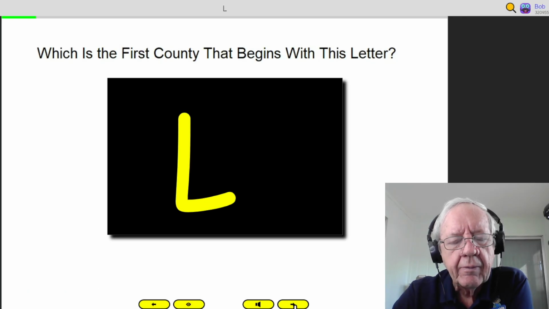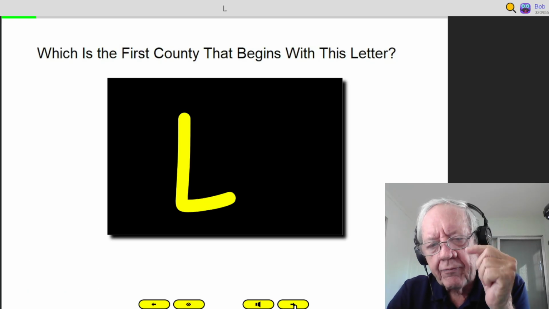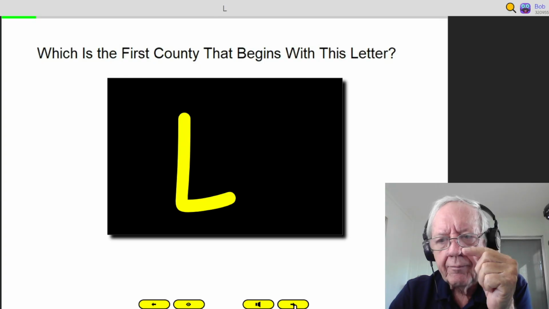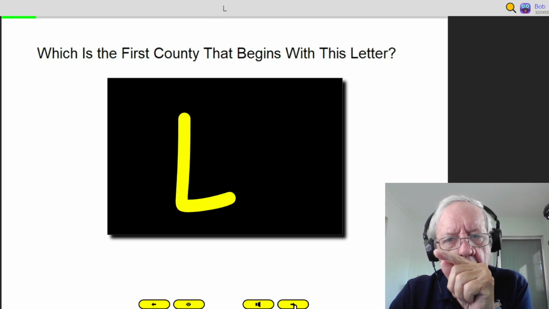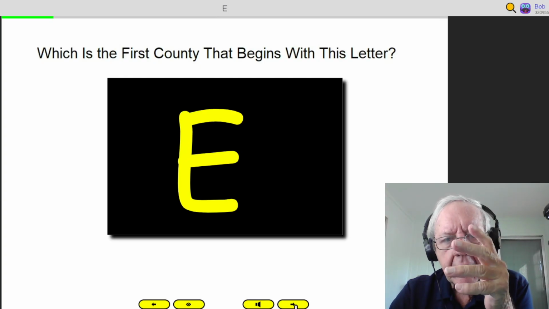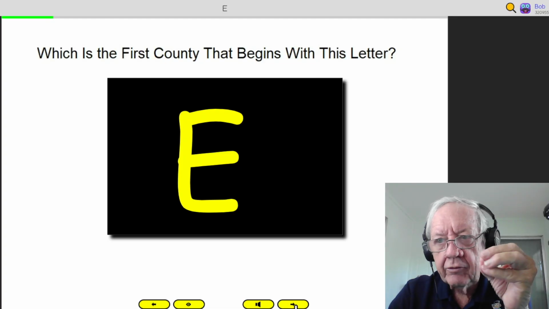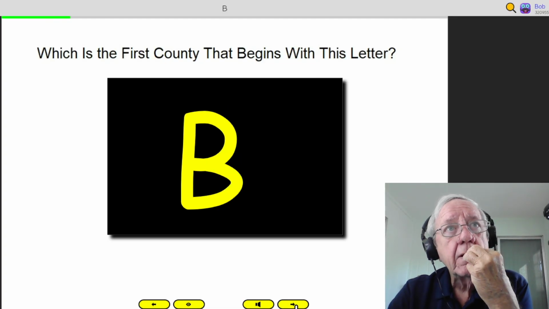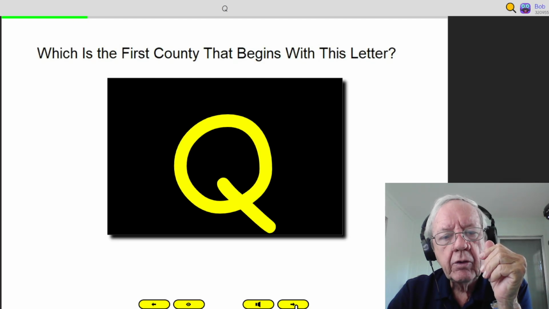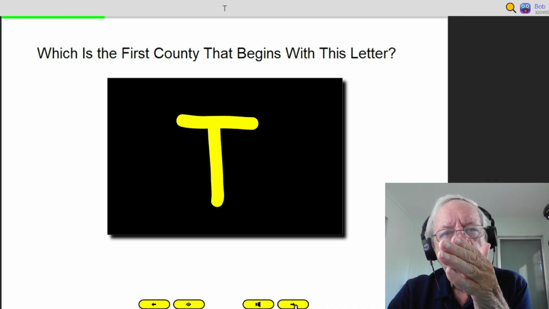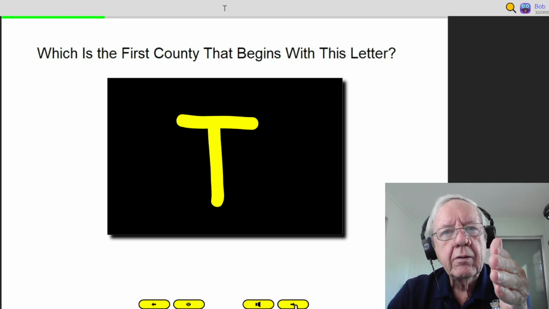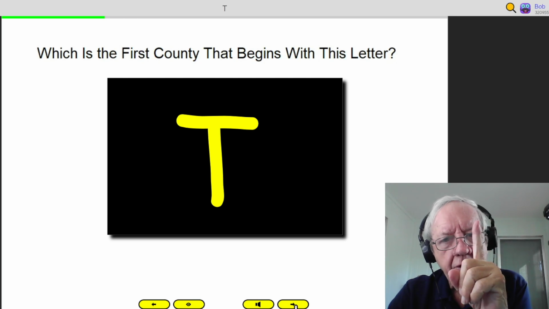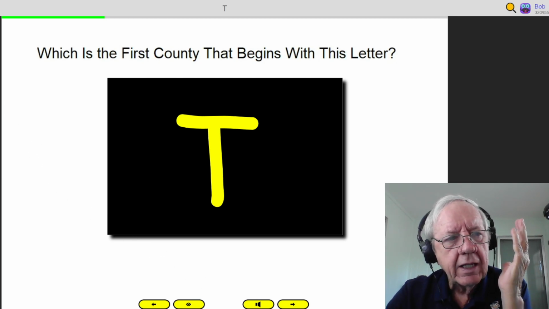Let's go to the next question. The arrow down here. What's the first county that starts with the letter L? Lamar, up next to Red River. E, Ector, down next to Crane, Ector. B, Bailey. Q, no counties begin with Q. T, Tarrant, Taylor, Terrell, Terry, and so forth. The first letter, okay? That's how that game works.